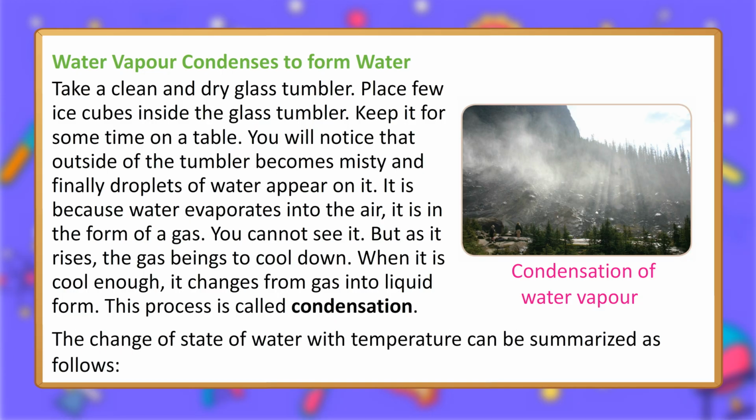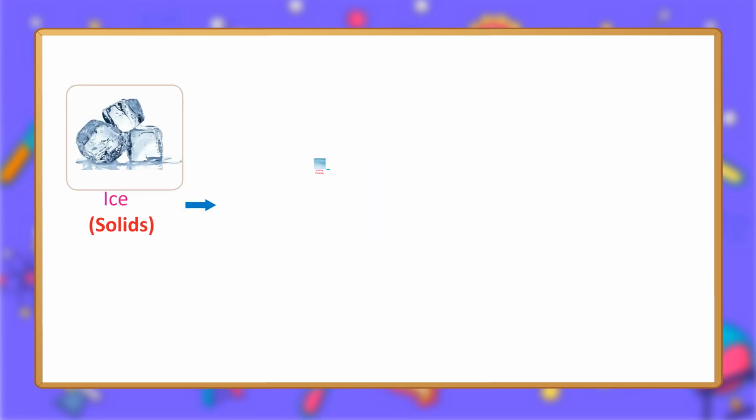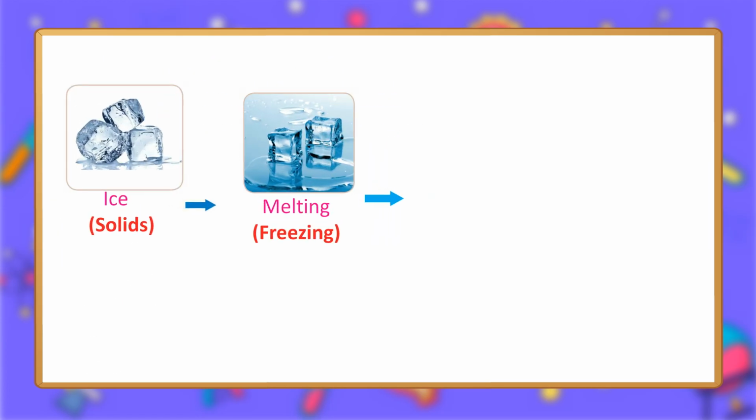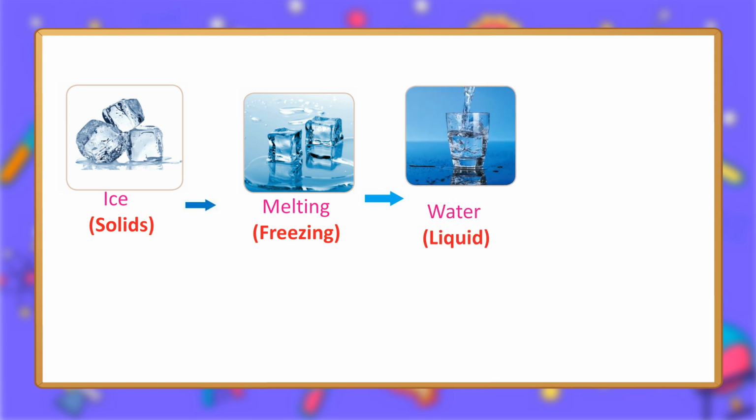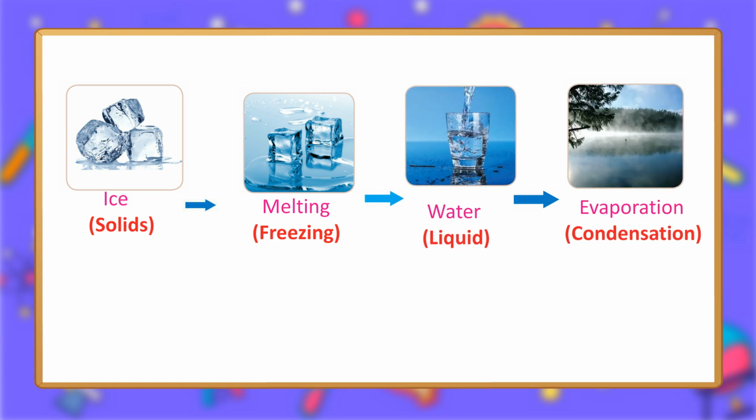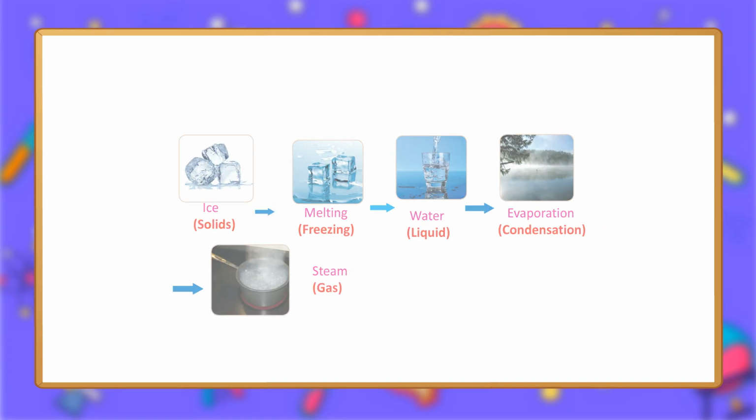The change of state of water with temperature can be summarized as follows. Ice, solid. Melting, freezing. Water, liquid. Evaporation, condensation. Steam, gas.